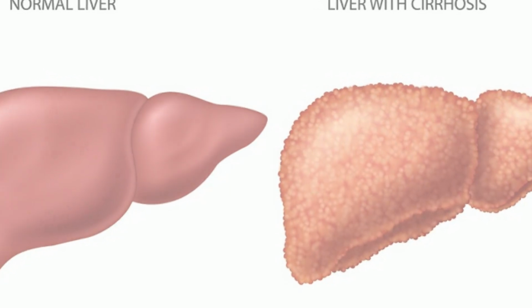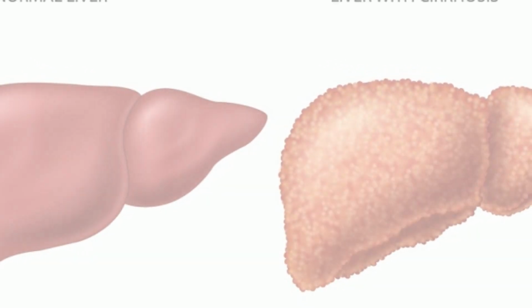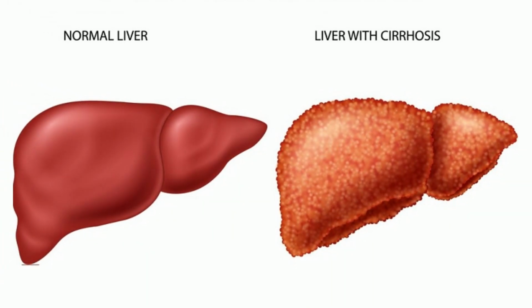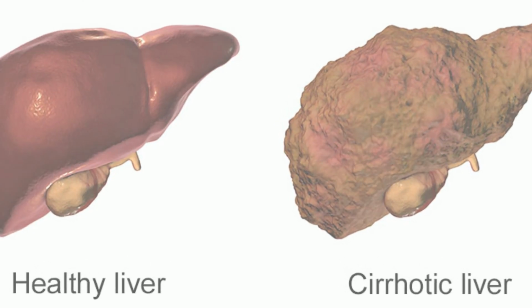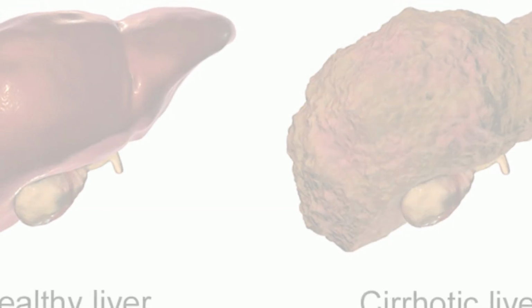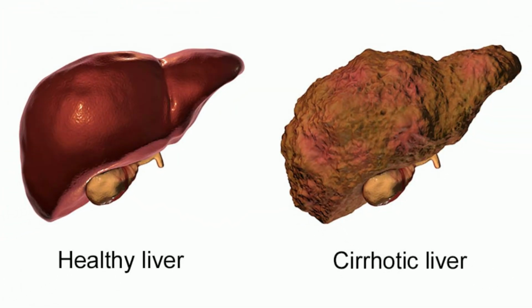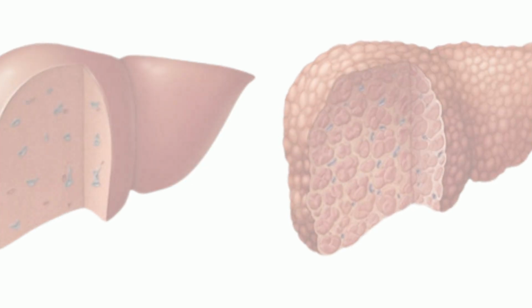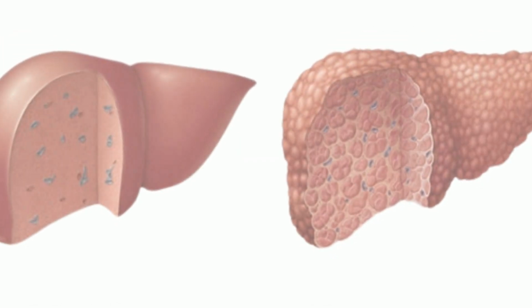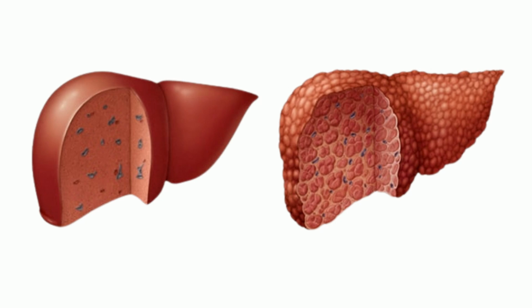Cirrhosis is the 10th most lethal illness in the world. The liver has been damaged and scarred over a lengthy period of time, leading to cirrhosis. Hepatitis, alcoholic liver disease, or non-alcoholic fatty liver disease are a few possible causes. Healthy blood enters your body after your liver has removed any hazardous elements from your blood. The liver needs to work harder to operate properly as more scar tissue grows, and it may finally stop working.